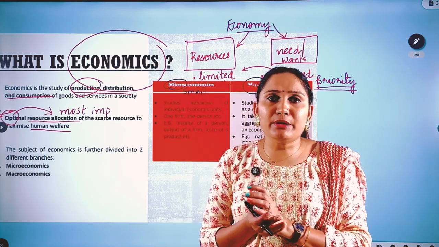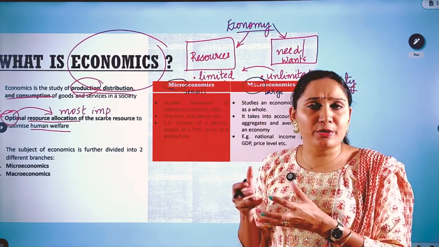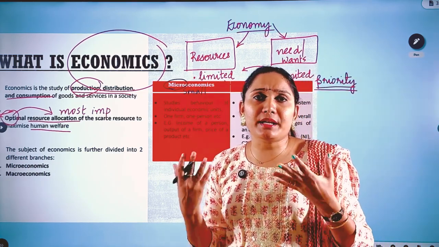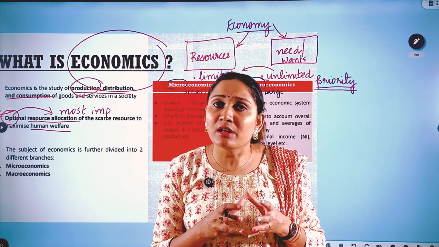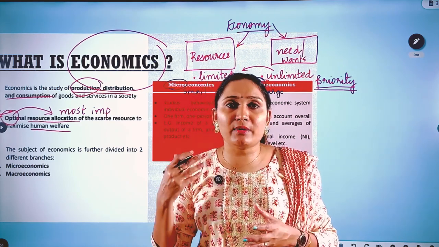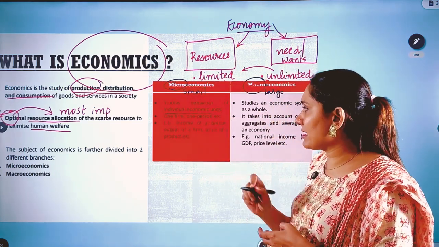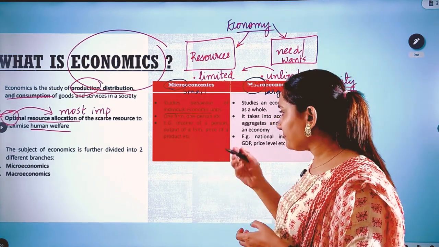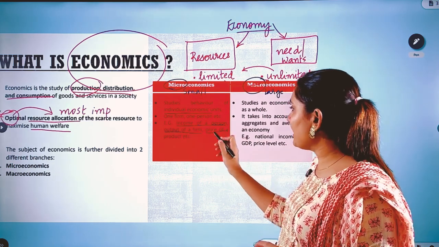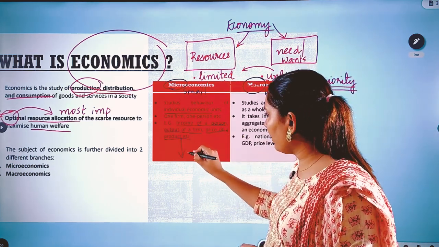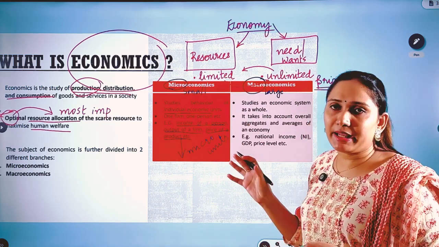Another example: when you study the profit of a firm, let's say a small entrepreneur living in your area, the profit that he makes every month is also a micro study, because it's concentrated on a very small unit, and that's why we call it microeconomics. It studies the behavior of individual economic units like one firm, one person, etc. Examples are the income of a person, the output of one firm, or the price of one product. All these are micro units. When you study micro units in an economy, it is called microeconomics.